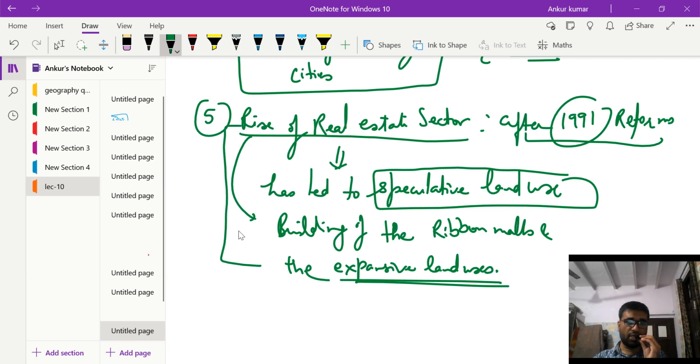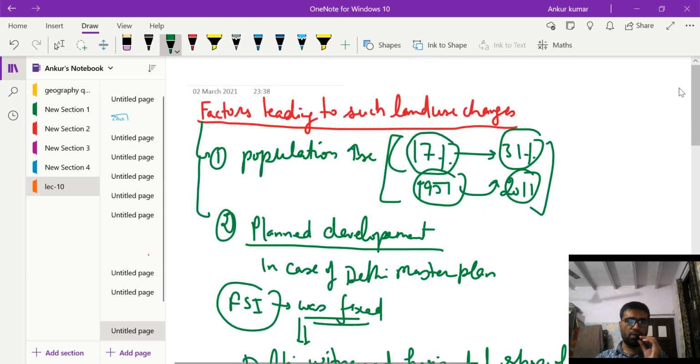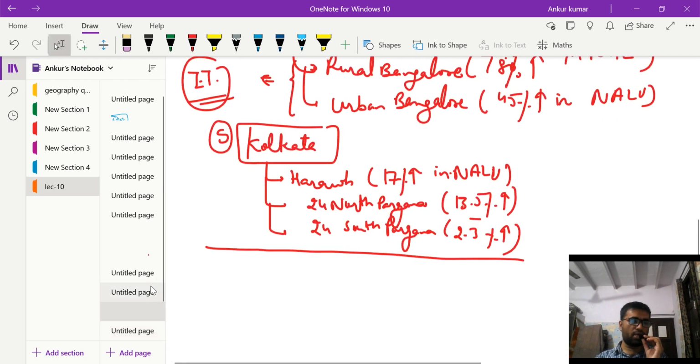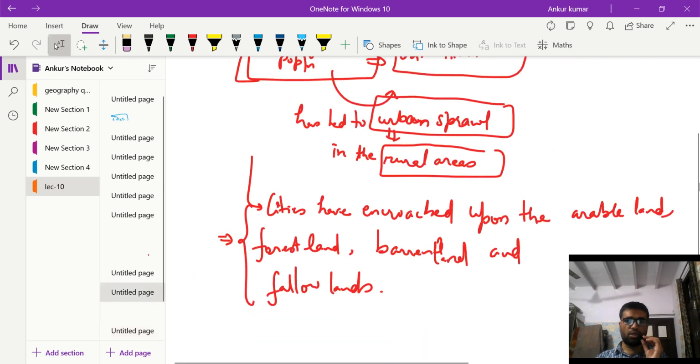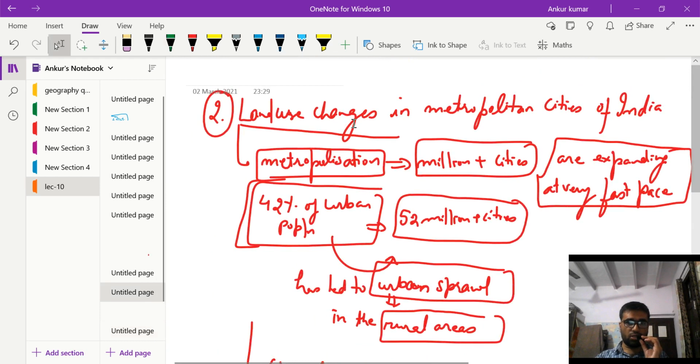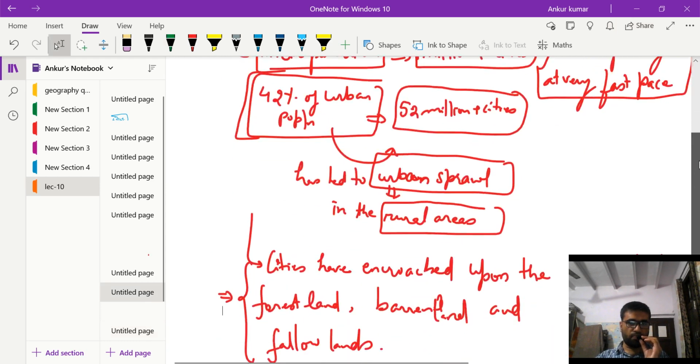So the real estate sector has led to speculative land use changes, speculative land prices, it can also be said. And because of this, the land use change has been completely unregulated in the vicinity of the big cities or the metropolitan cities. Okay, so these were the main reasons. So in this head, what we saw is how land use changes in the metropolitan cities are happening in India. Then we just established a basic context.